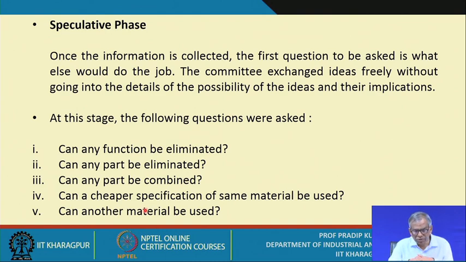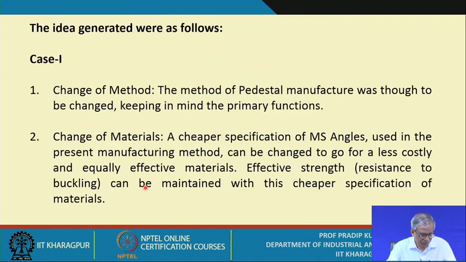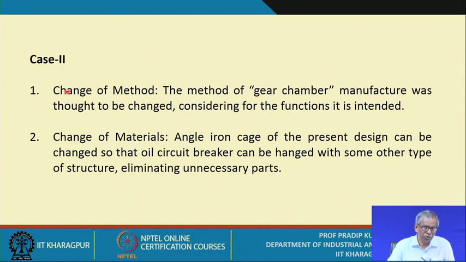So, can a cheaper specification of the same material be used, and can another material be used? So, all these questions are there. So, the ideas generated were as follows: change of method, that is one idea, that means you need to change the method, and the change of materials. Okay. So, the cheaper specification of MS angles used in the present manufacturing method can be changed to go for a less costly and equally effective material. Is it okay? Similarly, for case 2, we opted for change of method and change of materials.